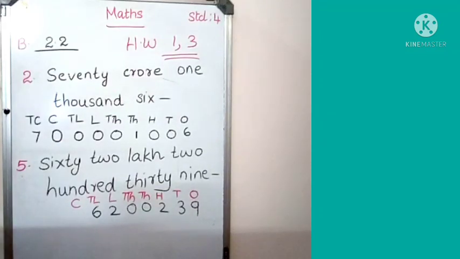Even if it is 4 digit, 3 digit, 5 digit, 6 digit, 7 digit, you can write it easily. Okay. Can we go to the next section?